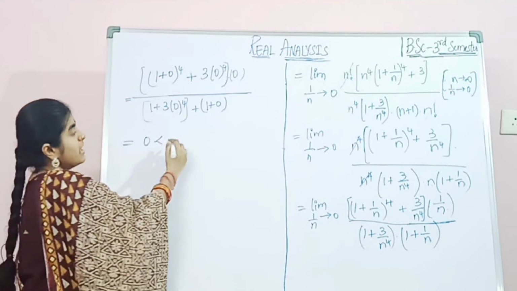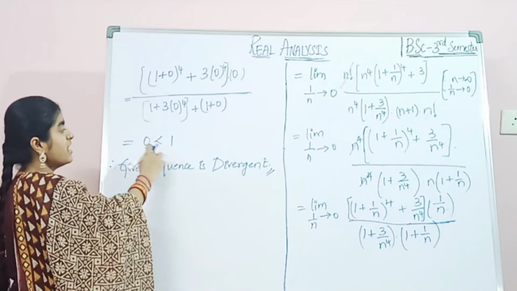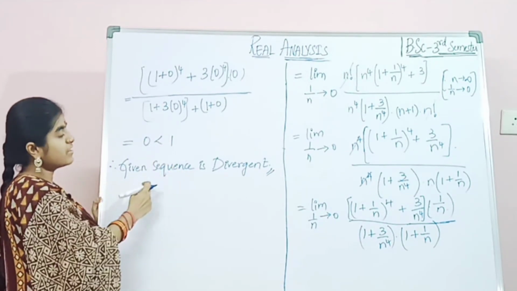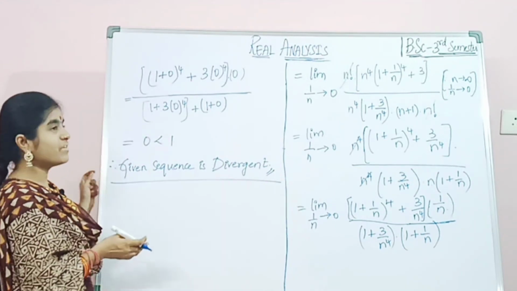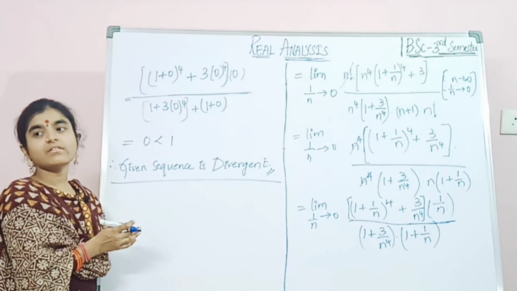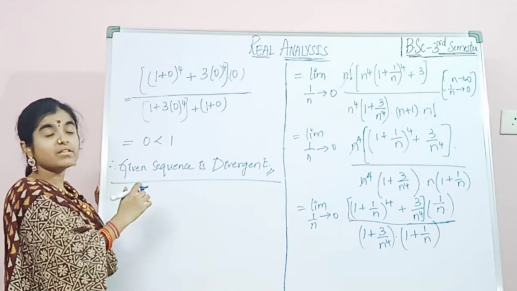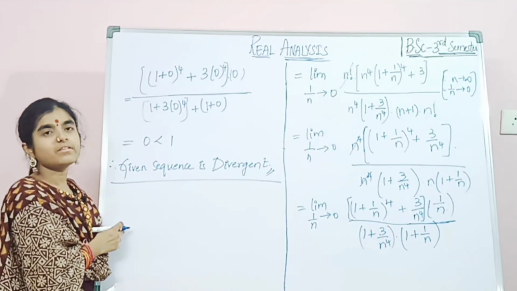0 is less than 1. So then we can say that the given sequence is divergent. As 0 is less than 1, we can say that the given sequence is divergent. So always remember one thing: if the sequence limit is greater than 1, it is convergent. If it is less than 1, we can say that the sequence is divergent.